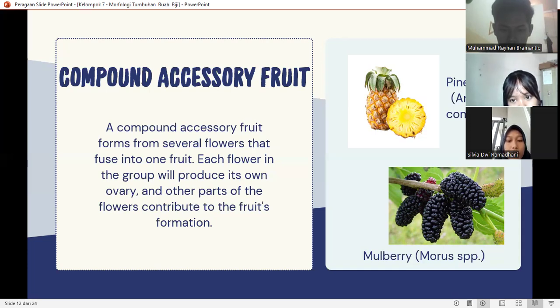Pineapple is composed of multiple flowers that merge, with all flowers producing their own ovary, but ultimately forming a single large fruit. Mulberry: this fruit is formed from multiple flowers that are closely packed, and the structure appearing as a single fruit is actually made up of multiple fused flowers. Next.